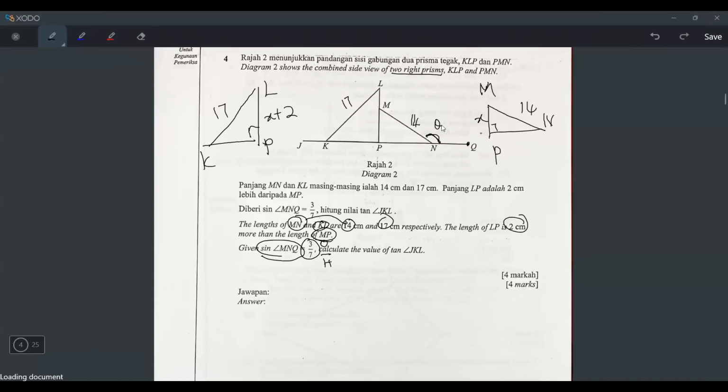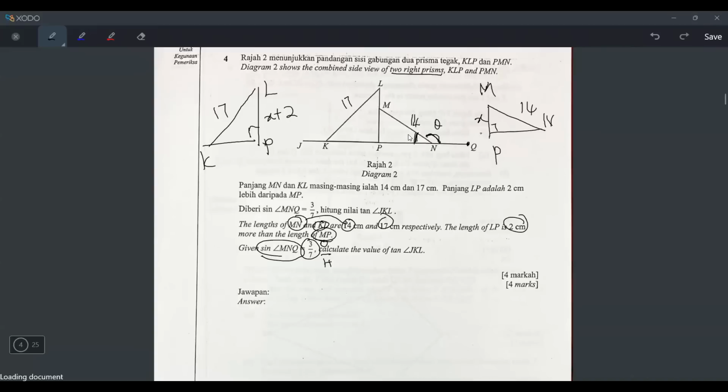But the opposite is 3, the hypotenuse is 7. If you look carefully, the angle is not even inside the right angle triangle, so we cannot just take the opposite. This angle is not an acute angle, it's an obtuse angle, because it's already more than 90 degrees. So it's a quadrant 2 angle, and we can convert to quadrant 1 by taking 180 minus theta, because that's how you find the reference angle.